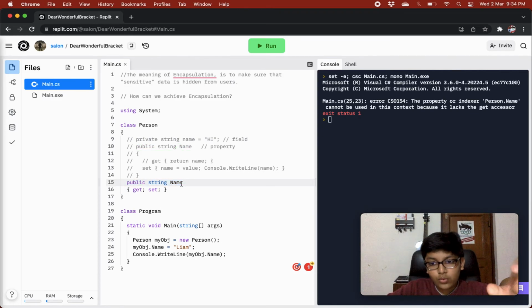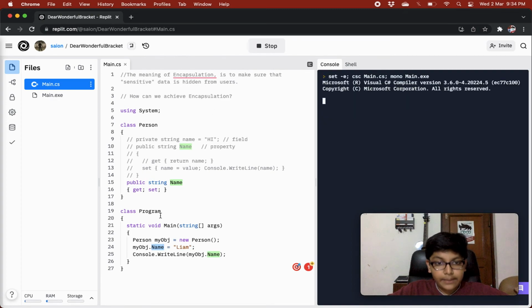So whenever we set something, the name's value will be set, and whenever we get anything from name, we will be getting the value of name itself. So we set my object.name to Liam and then we access it, so we'll get Liam.